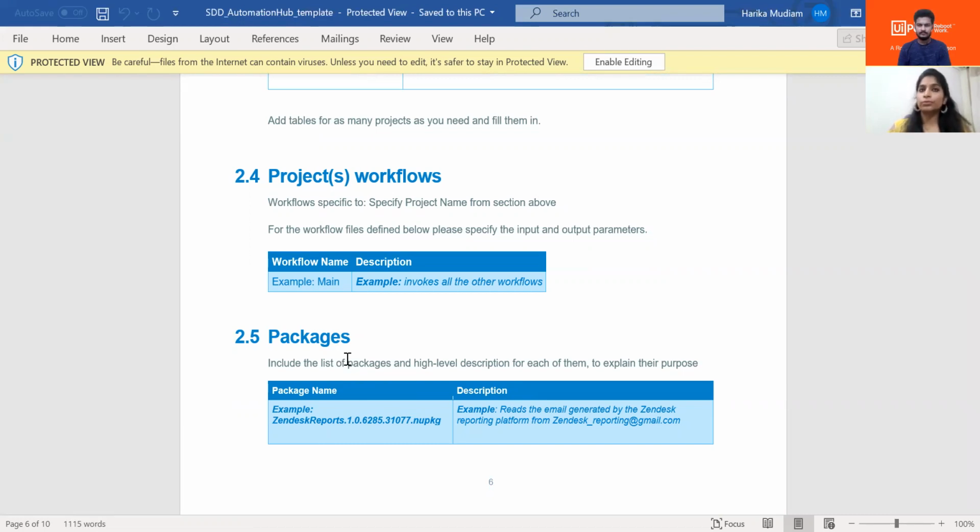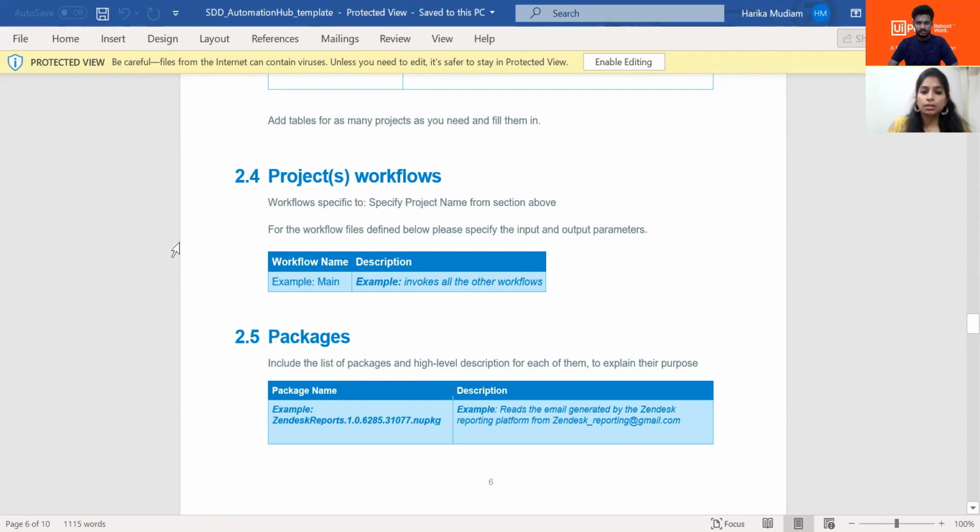Let's say there are 10 workflows inside the process that we are going to automate. In that case, you cannot know what will be the input, what will be the output, all the details, variables. So the project workflows you cannot fill upfront.